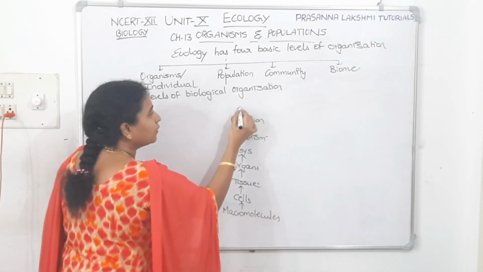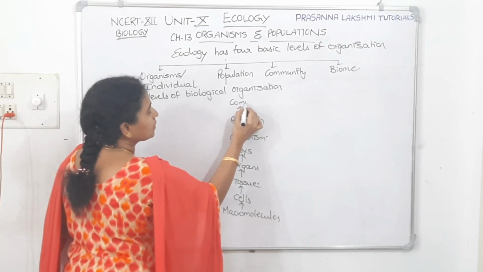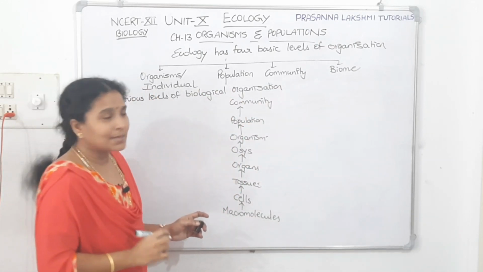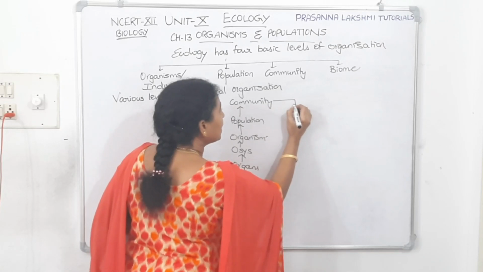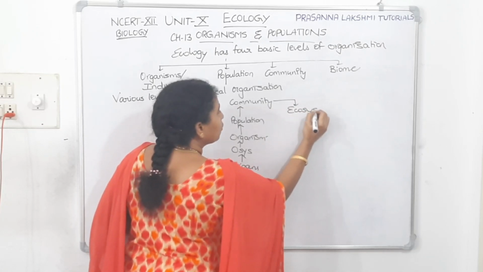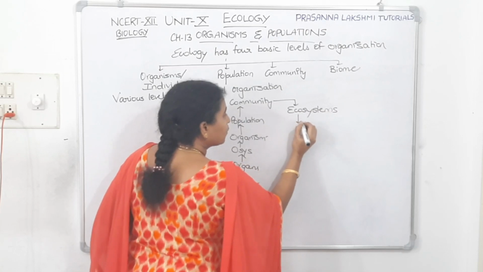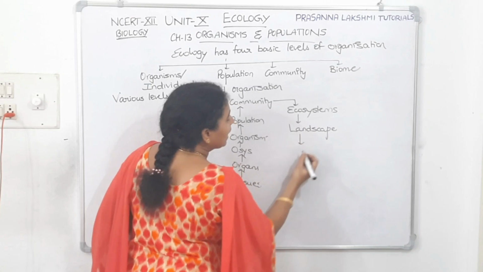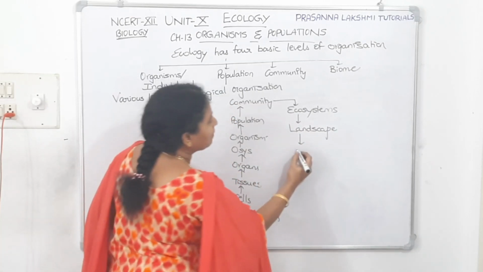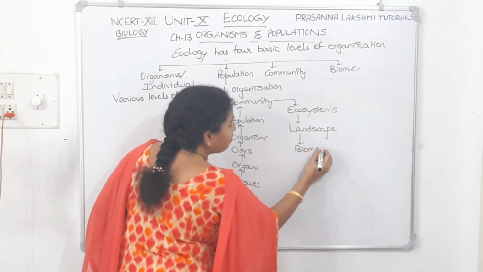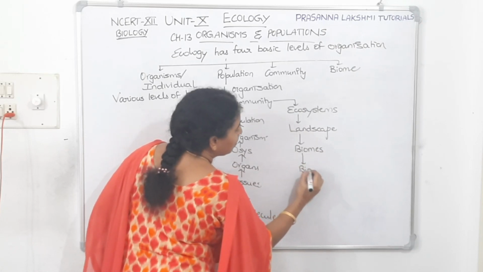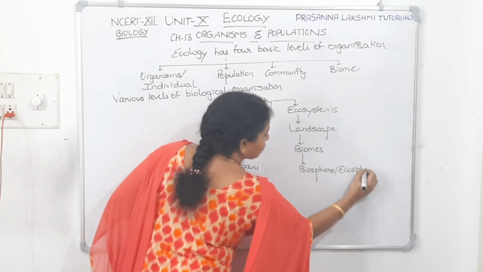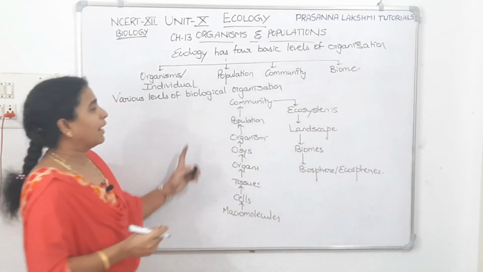A group of organisms is called a population. A group of different populations is called a community, and a group of communities is called an ecosystem. A group of ecosystems is called a landscape, and many landscapes will make a biome. Many biomes will make a biosphere, which is also called ecosphere. So these are the various levels of biological organization.